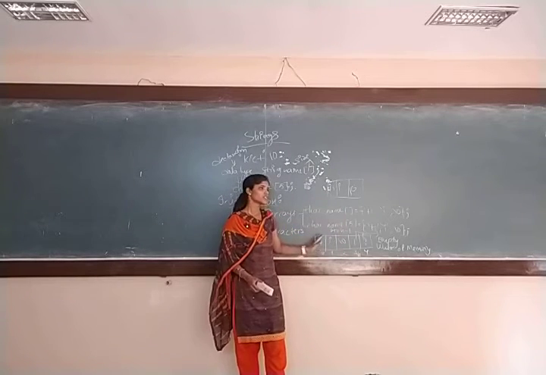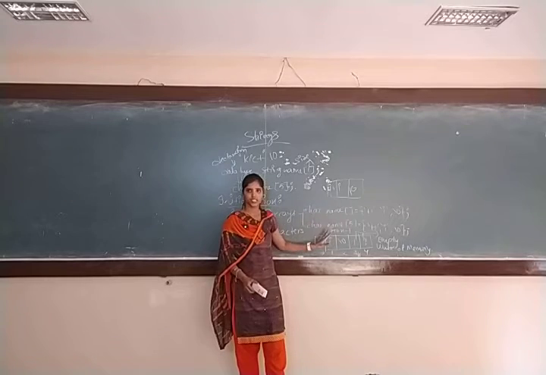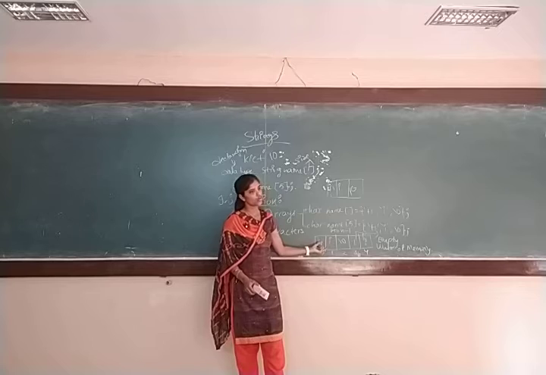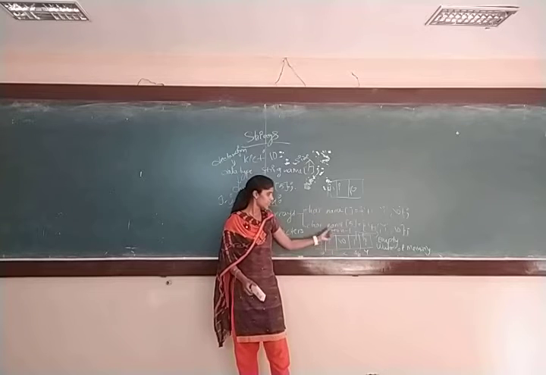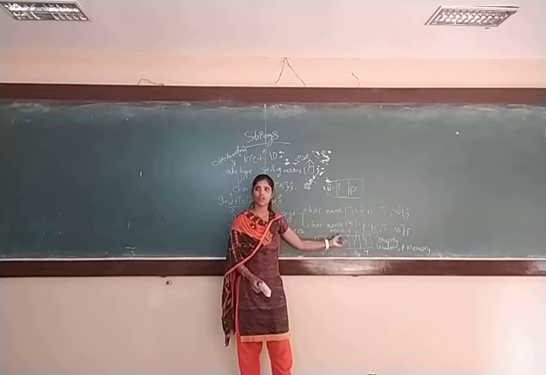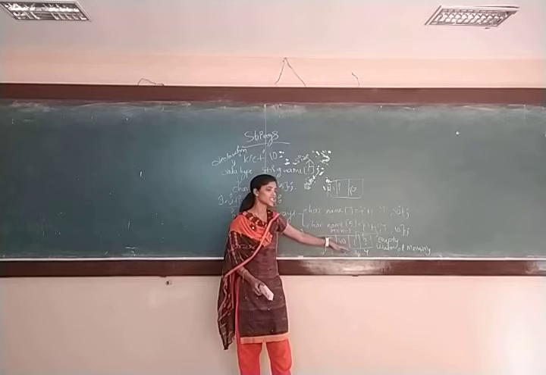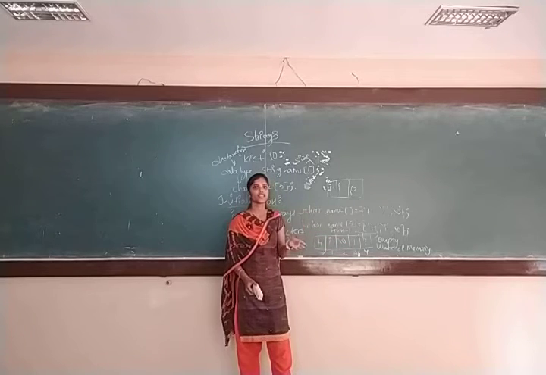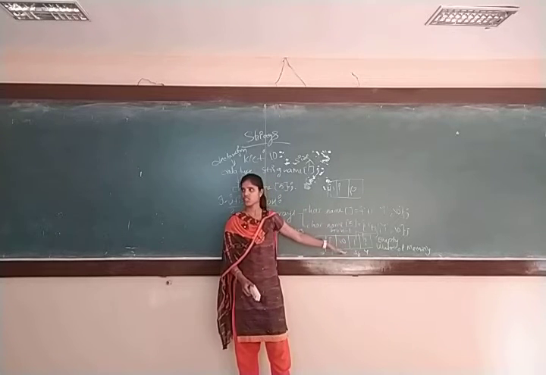Once the compiler is reading the string, h is read, okay, i is read, then the null character is read. So by the time the null character is encountered, it will think that this is the end of the string.